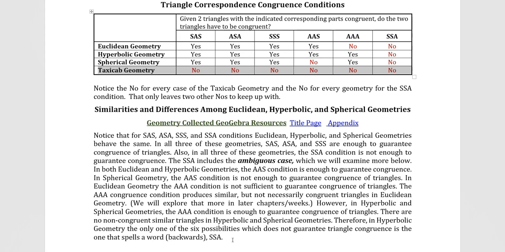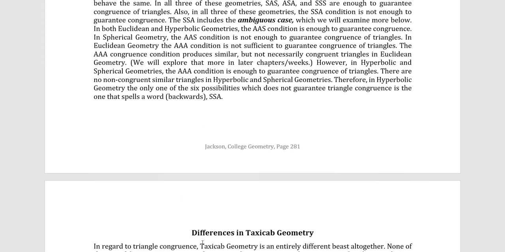However, in hyperbolic and spherical geometries, the AAA condition is enough to guarantee the congruence of triangles. There are no non-congruent similar triangles in hyperbolic and spherical geometries. Therefore, in hyperbolic geometry, the only one of the six possibilities which does not guarantee congruence of triangles is the one that spells a word backwards, SSA.